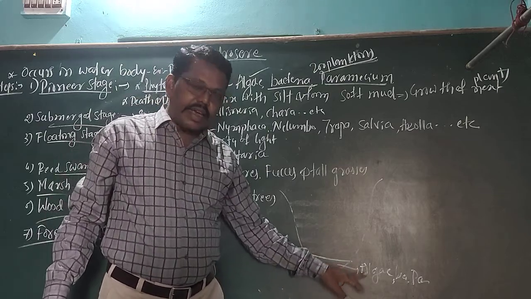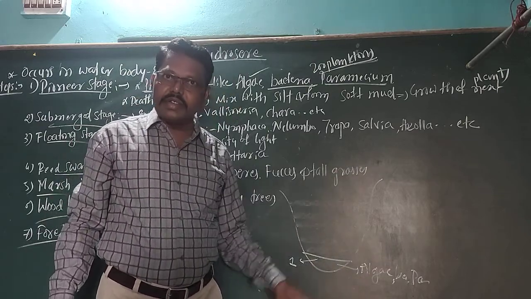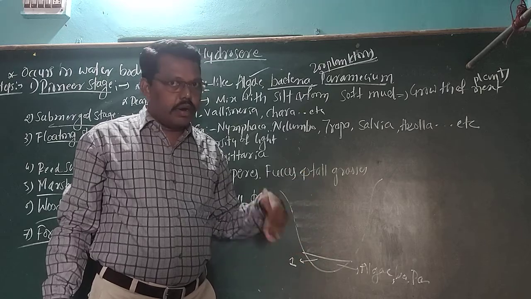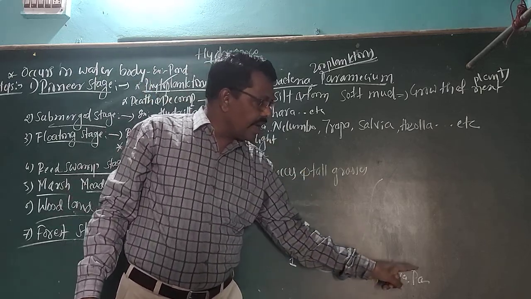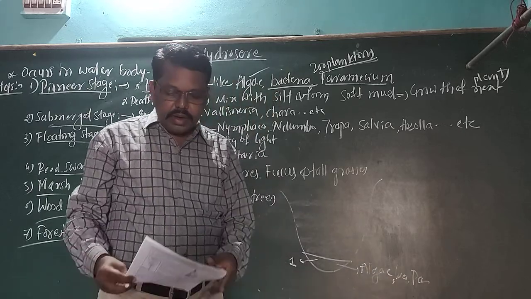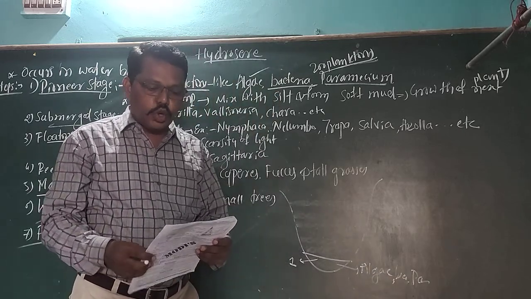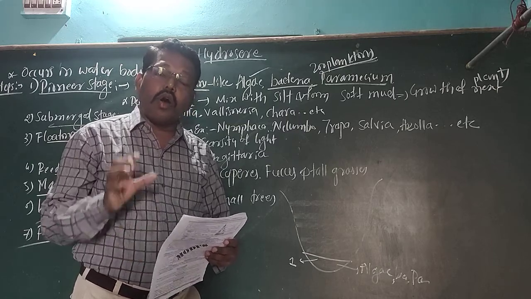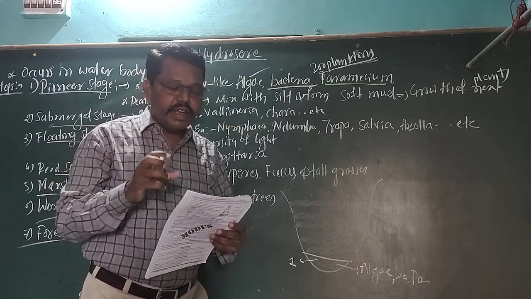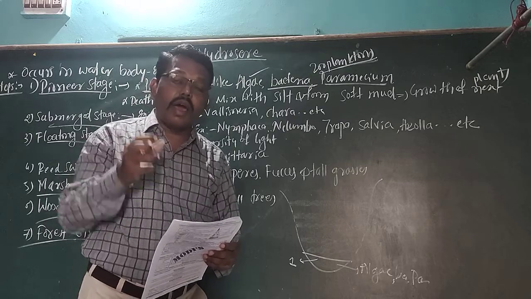Afterwards, these algae, bacteria, paramecium and amoeba, after the death and decomposition of these zooplankton as well as phytoplankton, when they die, they will produce organic matter, or maybe organic manure.